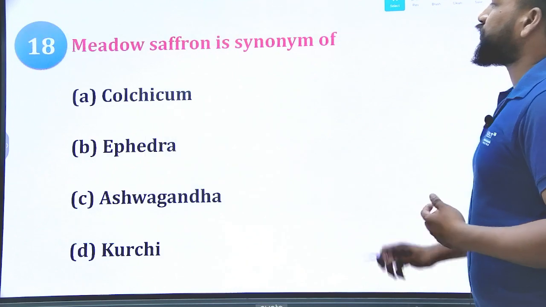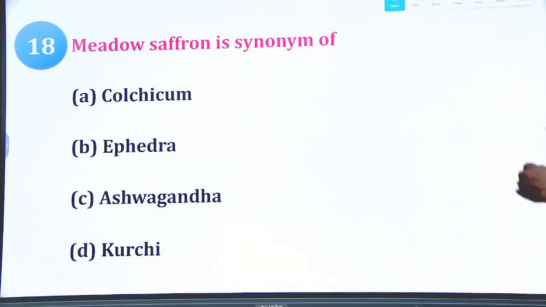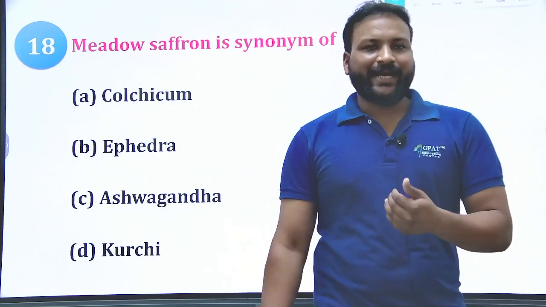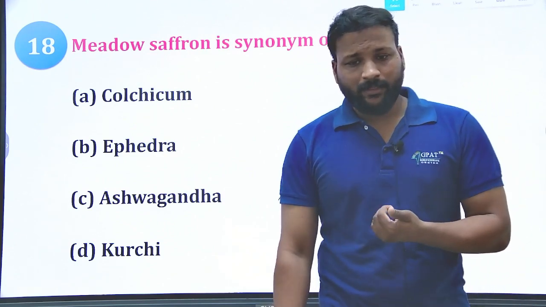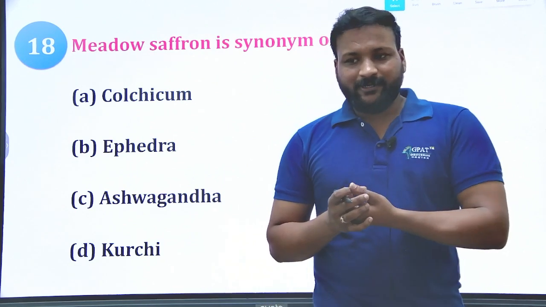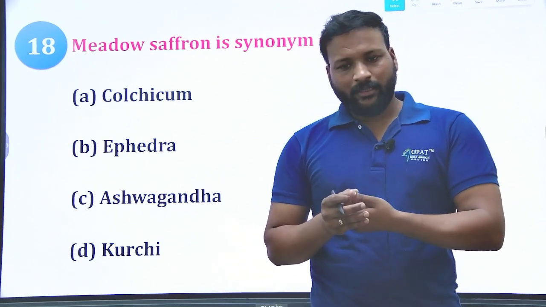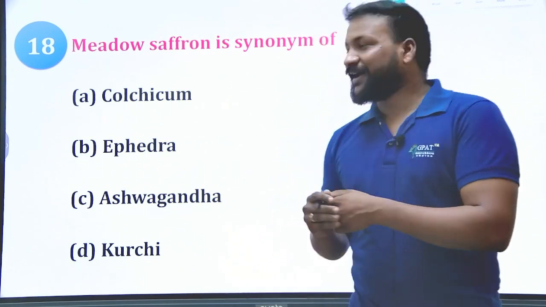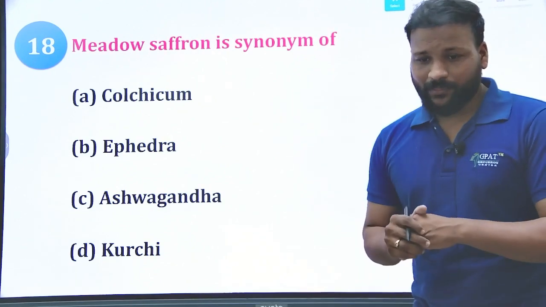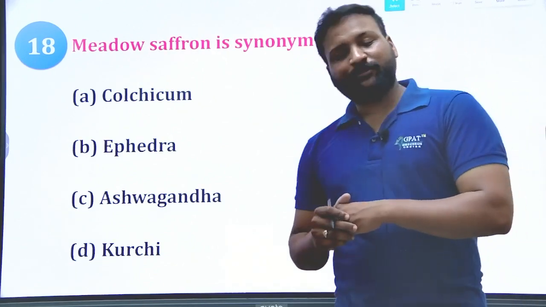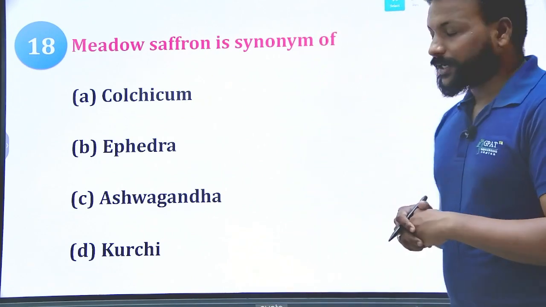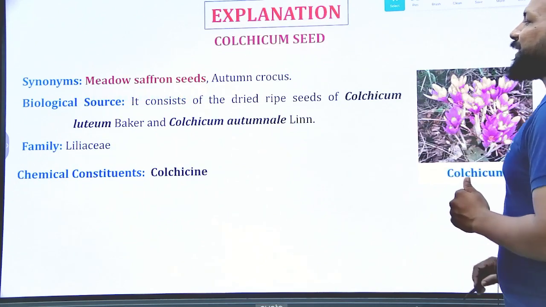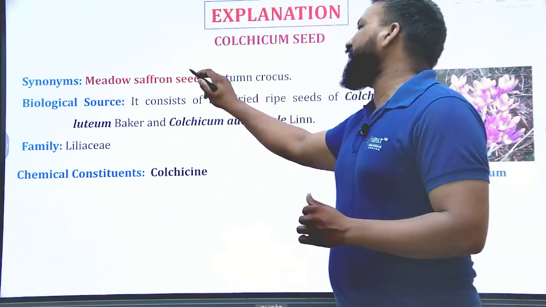Okay, the next question of this series, meadow saffron is a synonym of. I said several times, try to remember the special synonym names like Indian quinine tree, devil's trumpet, sorry, angel's trumpet, okay, and also meadow saffron. Such types of synonyms are to be remembered. Okay, let us see what the right answer is. Yes, Colchicum autumnale. That is meadow saffron.